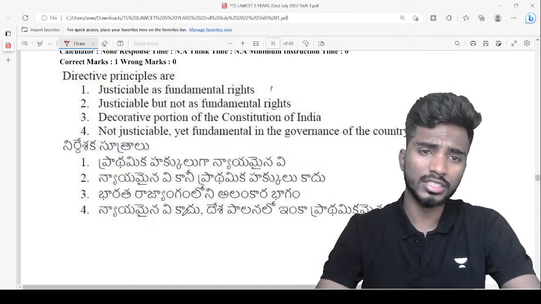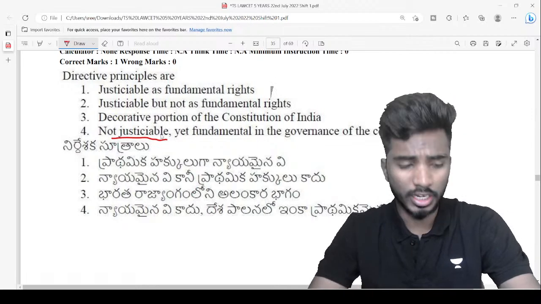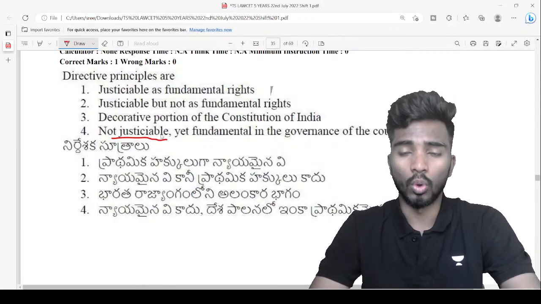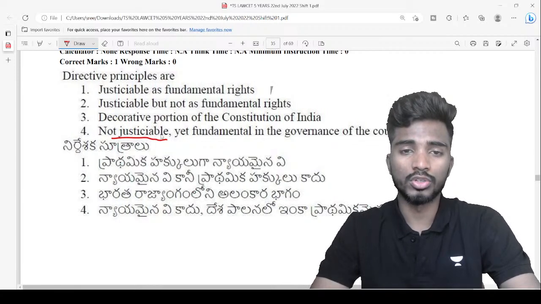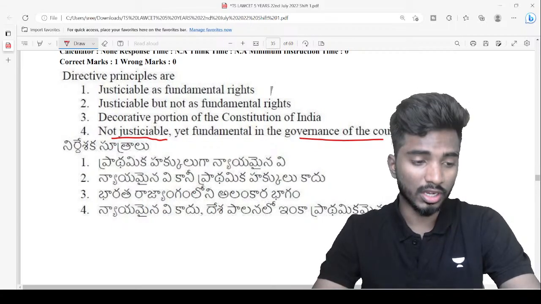Excellent guys. So the answer is directive principles are not justiciable. It means that if directive principles are not enforced, you cannot go to the court, right? So if DPSP is not enforced, you cannot go to court and file a case, but they are fundamental in the governance of the country.